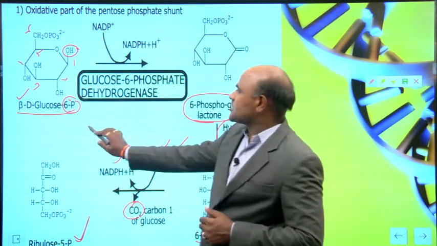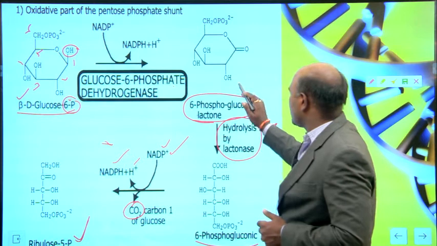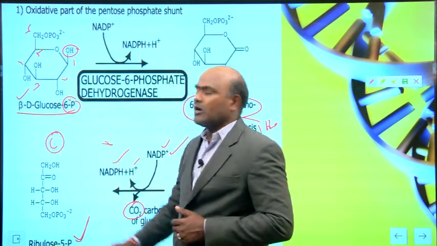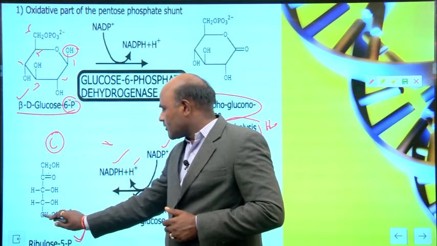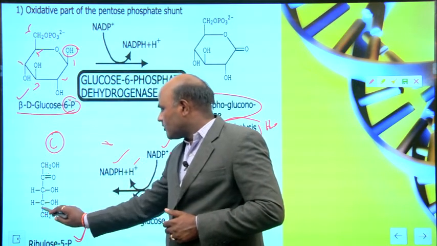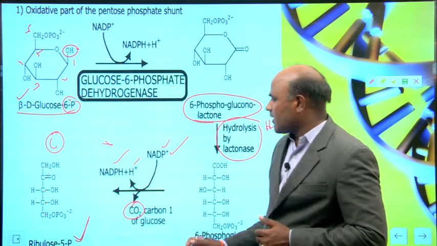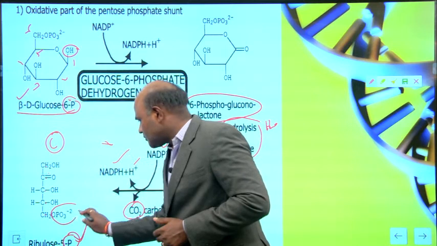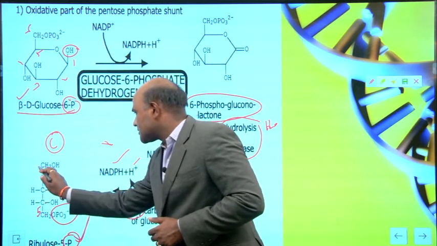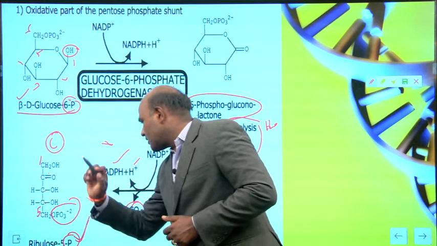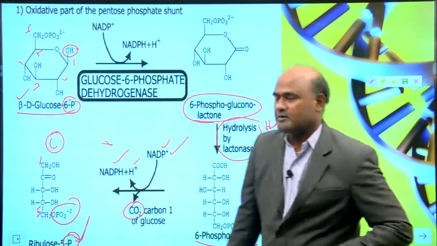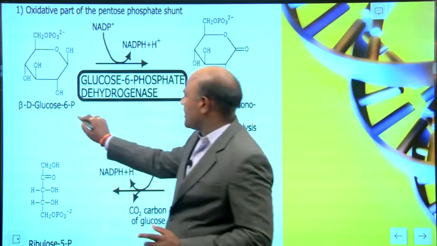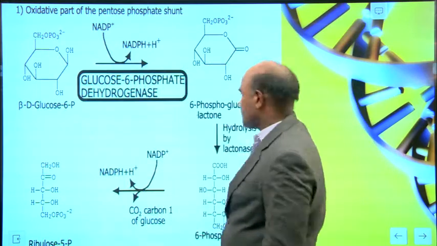When you compare with the 6 carbon glucose, you can see the carbon count is reduced. This is the 5 carbon molecule, 1, 2, 3, 4, 5, ribulose 5-phosphate. P means the phosphate functional group is attached to the 5th carbon. So glucose 6-phosphate is converted into ribulose 5-phosphate.